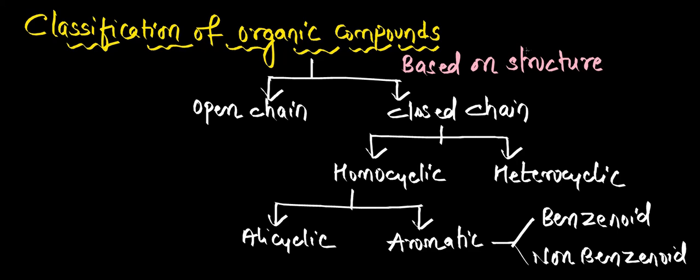Like the given organic compound may have open structure, then it comes under open chain category. If it is having rings like cyclic structures, then it comes under closed chain. Again in this closed chain, if the ring is having all carbon atoms connected, then it comes under homocyclic. If some different atom is also present in the ring, then it comes under heterocyclic. So like this, the organic compounds are classified based on the structure. Now we'll discuss one by one. First we'll discuss open chain, then we'll go for closed chain, and again homocyclic, heterocyclic. We just discuss one by one, okay?